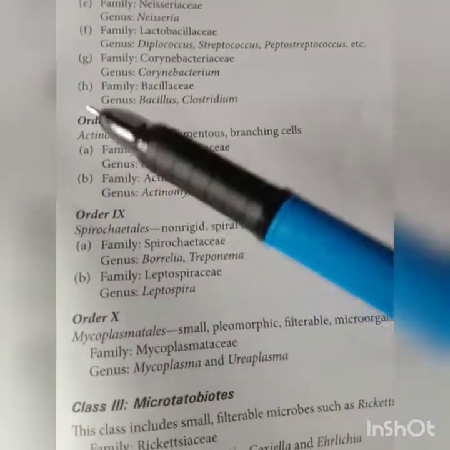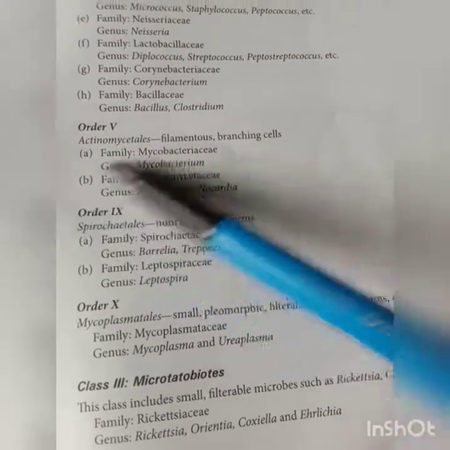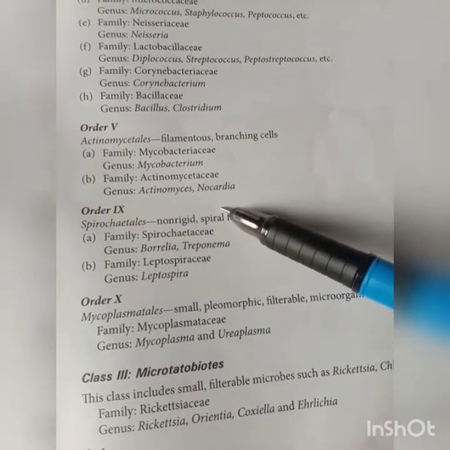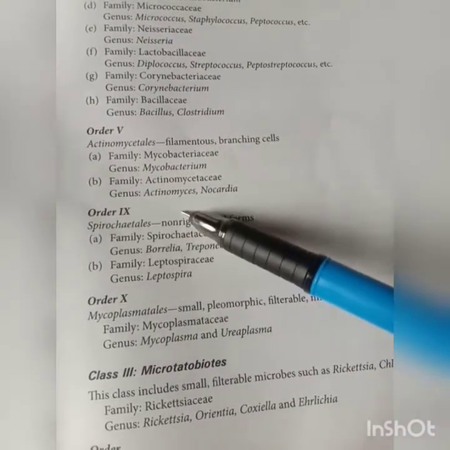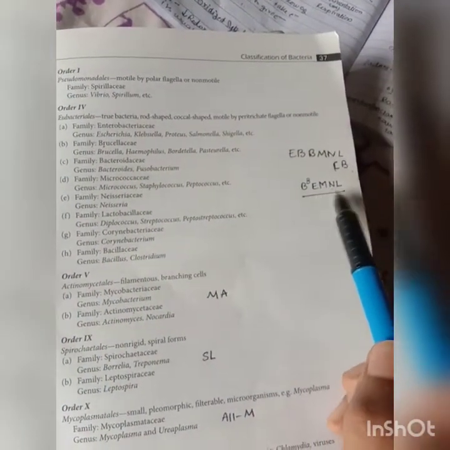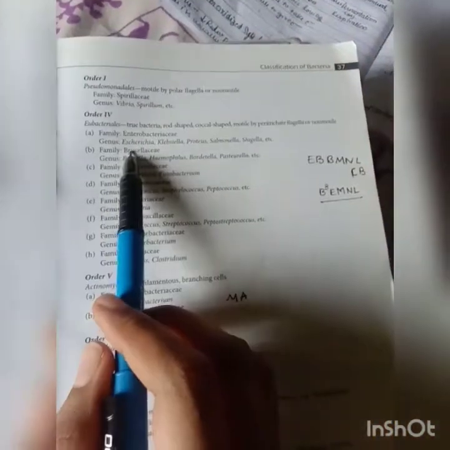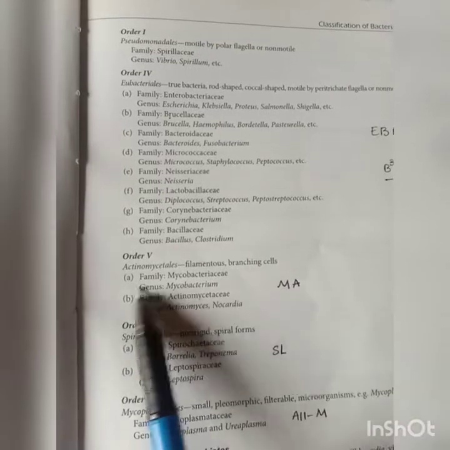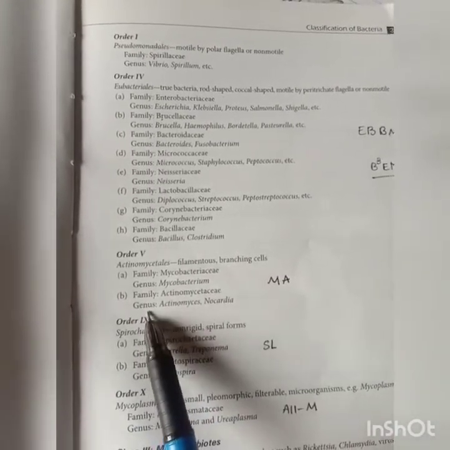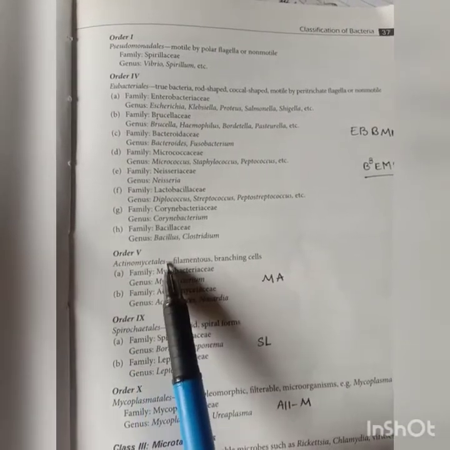Order 5 is Actinomycetales, which are filamentous branching cells. These have two families only: Mycobacteriaceae, genus Mycobacterium, and Actinomycetaceae, genera Actinomyces and Nocardia. Remember the order 4 families as B-cubed-EMNL, that is BEMNL, the starting letters of the families. For order 5, you can remember it as MA.